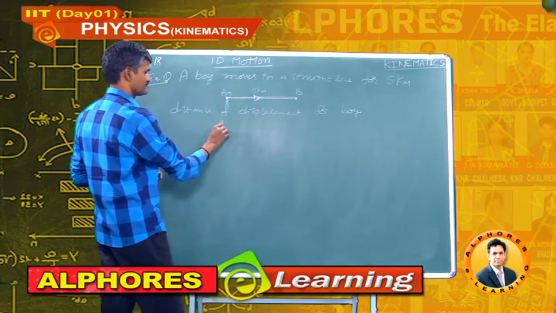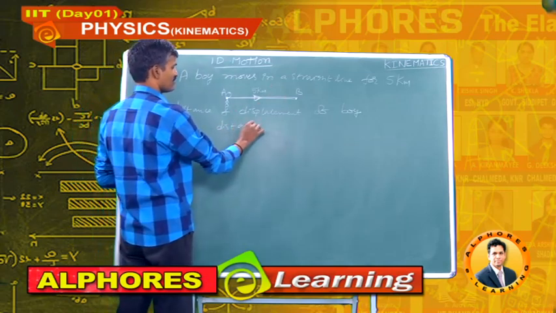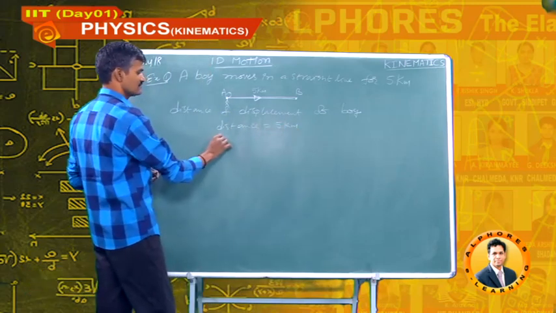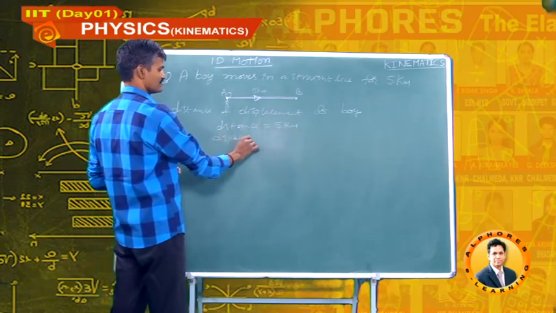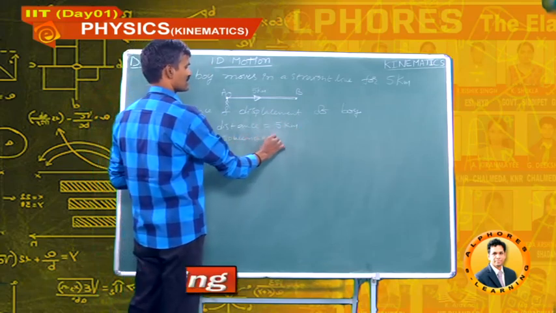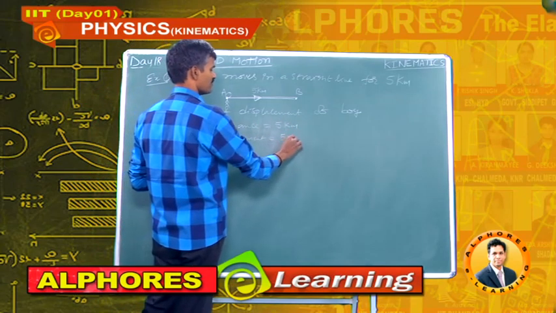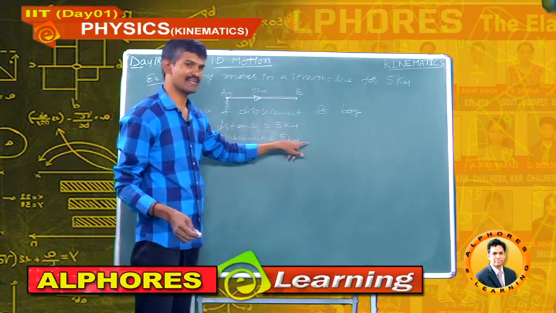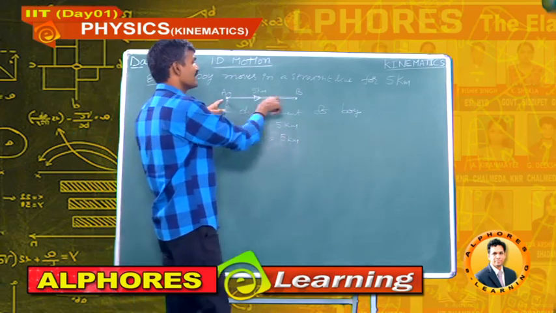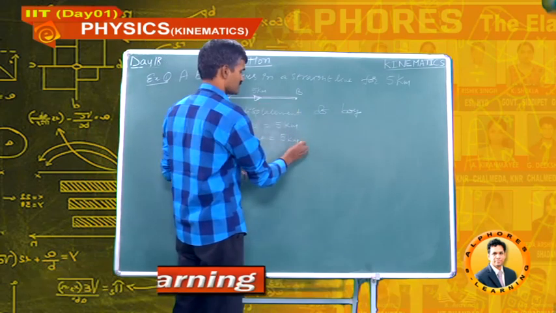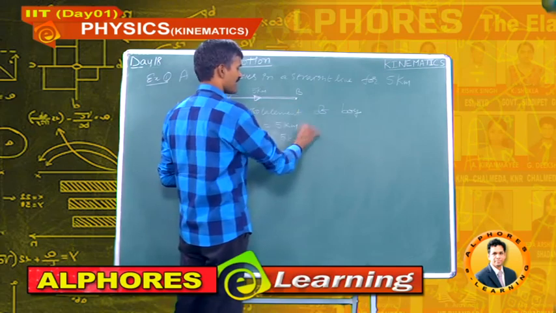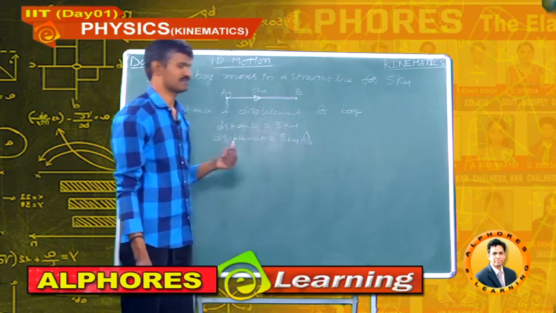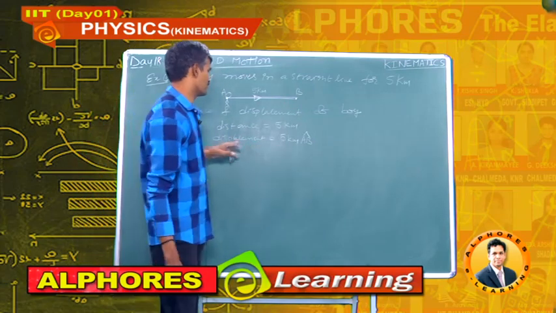So, here the distance travelled by the boy is equal to 5 kilometers, and the displacement is also 5 kilometers, but this displacement is a vector quantity, so we have to mention the direction. The boy moves from A to B, so it can be written as AB cap. It is a unit vector, it does not change the magnitude of displacement.